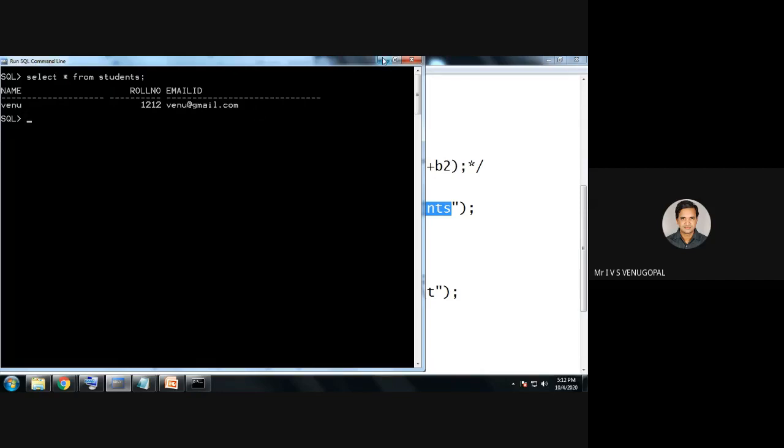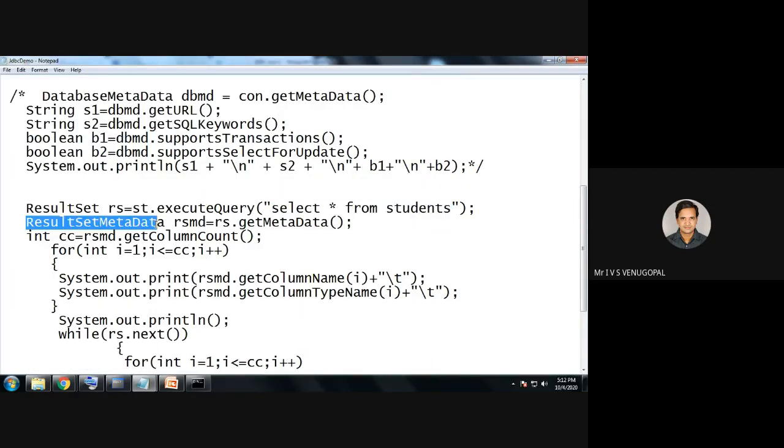data as well. So how will you get that result set metadata? Using the get metadata method of result set. So I want to get the metadata regarding the result set, so I'll be using rs dot get metadata. Rs dot get metadata means get metadata regarding the result set. To know the number of columns, there is a method called get column count. So RSMD, that is metadata regarding result set, get column count retrieves the number of columns. So now in my case, in students table, CC contains 3.